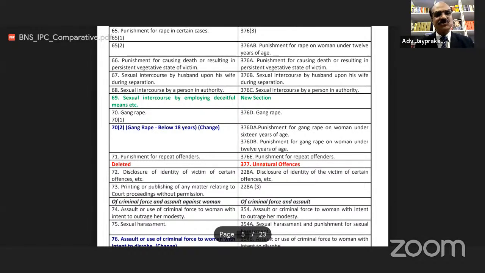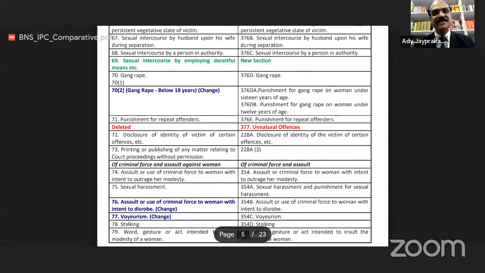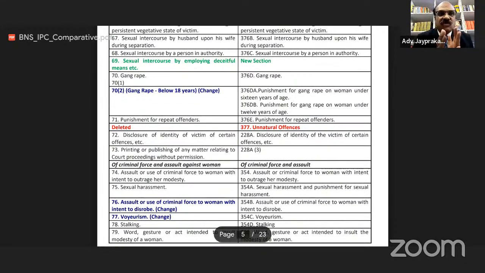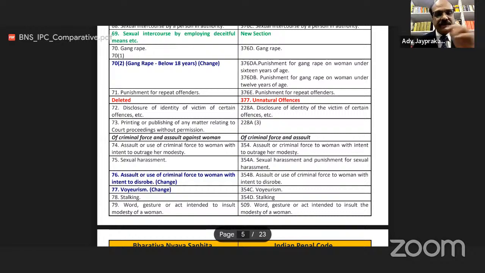I'm not discussing so much here. No scope is here for discussing. Here is to give the glimpse of what are the new law, BNS, what are the sections, and what are their corresponding sections in IPC. So this is a comparison I'm trying to give from this webinar.